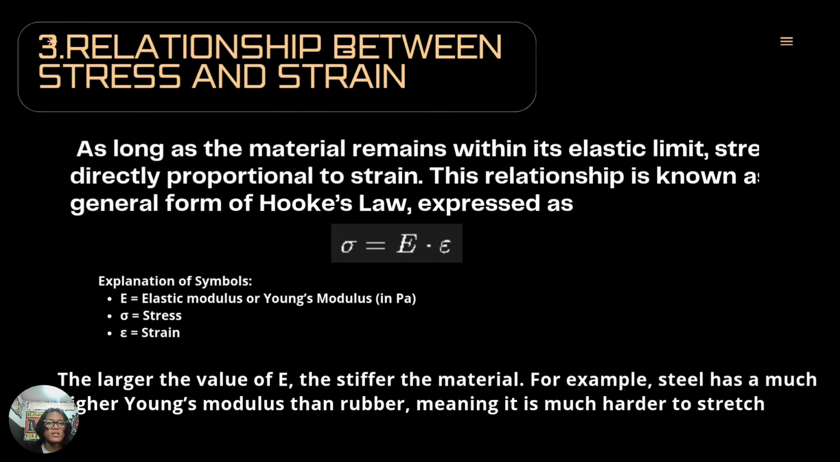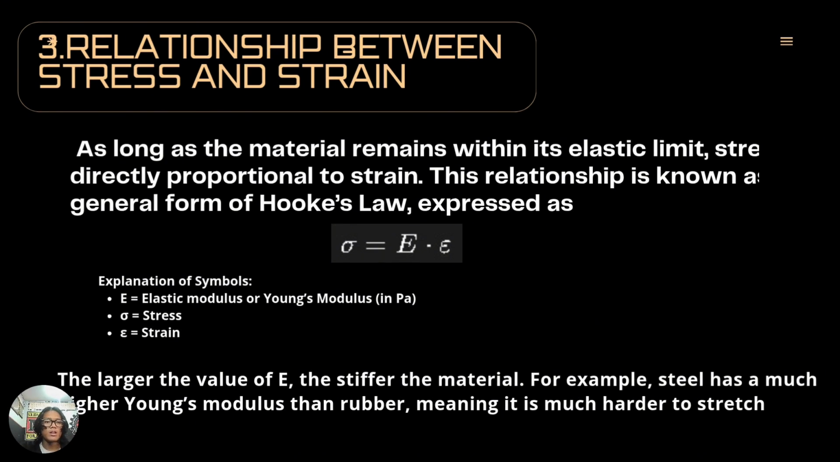Third, the relationship between stress and strain. As long as the material remains within its elastic limits, stress is directly proportional to strain. This relationship is known as the general form of Hooke's law, expressed as sigma equals E times epsilon.